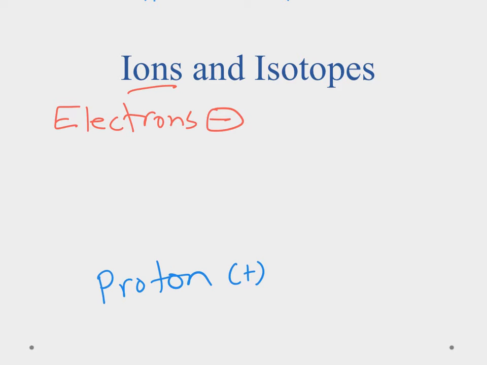And then lastly, we have our isotopes over here. And the isotopes are going to deal with the number of neutrons. Okay, and neutrons have no charge, so they don't affect that one. They're just going to determine whether it's a heavier version or a lighter version of the element. Now, our atomic mass, if you remember, was something like a decimal, and that decimal is because we take the average of all the isotopes.